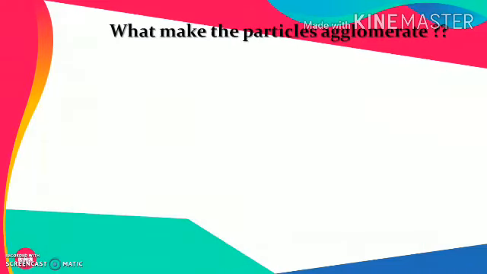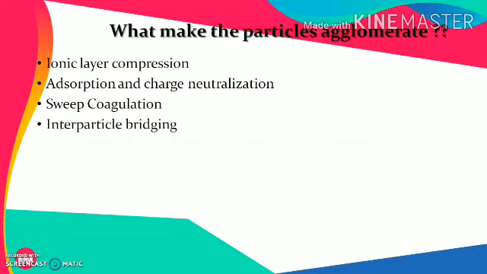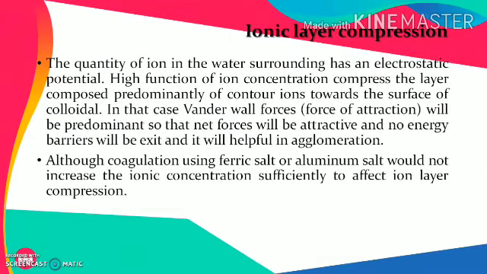So now, what makes the particles agglomerate? To make the particles agglomerate, we need to compress the ionic layer around them. We even need to adsorb and neutralize the charge of a particle or the things surrounding those particles. Then there are sweep coagulation and interparticle bridging. These are the different processes that happen and result in the agglomeration of the particles. We'll try to understand these processes one by one.